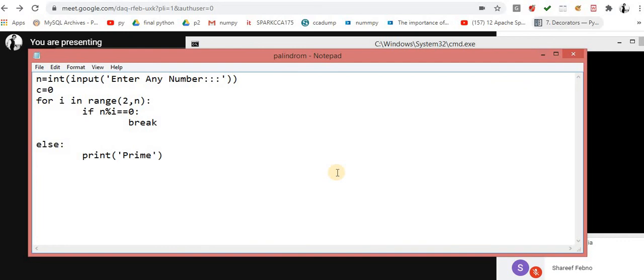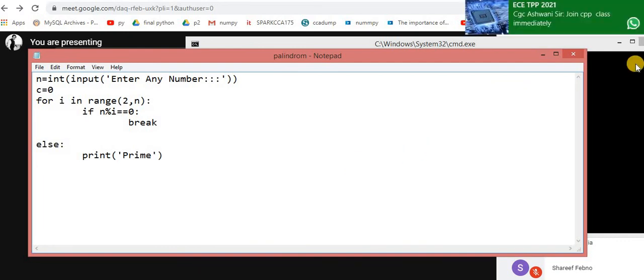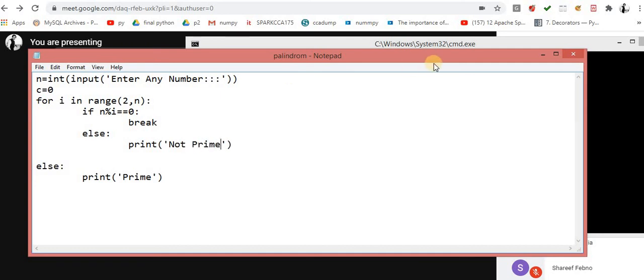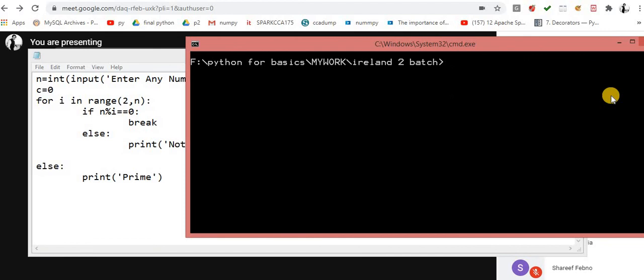Because sometimes, as I already told you in the previous scenario, how can you come to know whether this condition was successfully run or not? Otherwise, what you have to do? Some people use else over here. Okay, else. So you can use else over here. Okay, prime. So you can use something like this. So now the situation would be handled. So here there is no need of this counter. Now it will work fine.